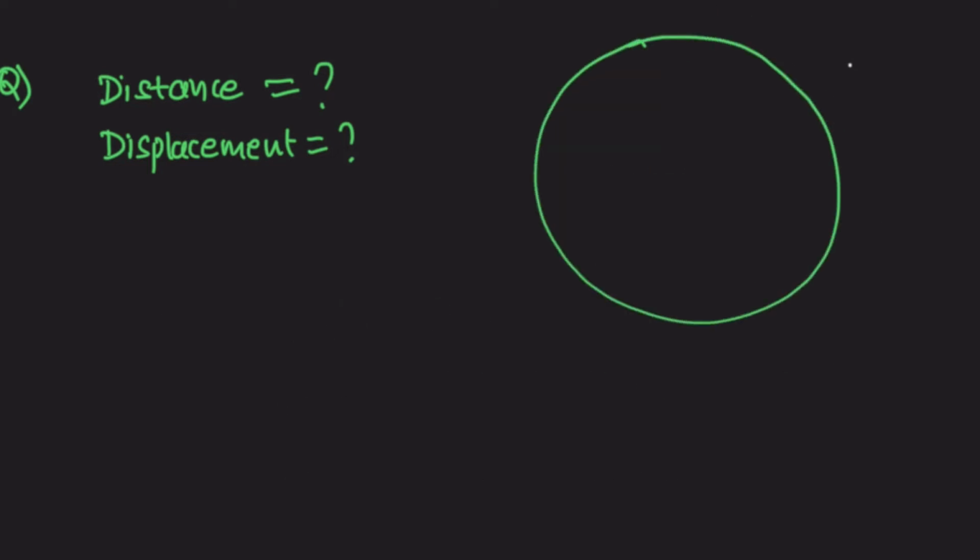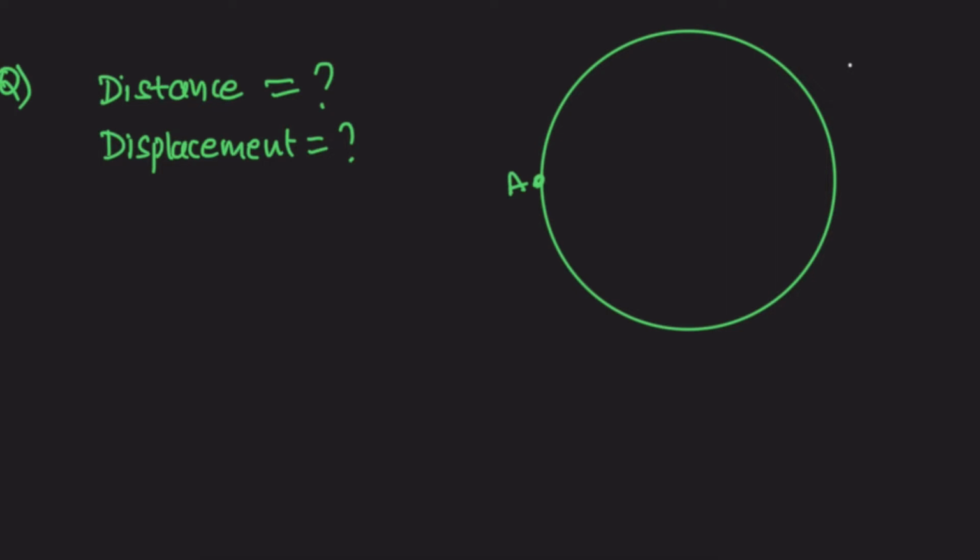Suppose a body starts at a point A and moves along a circle whose radius is 7 meters and finally reaches the same point A. Now the question is, what is the distance? What is the displacement? So here distance is the length where the body is moving.